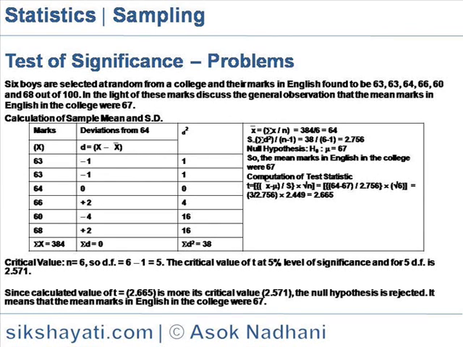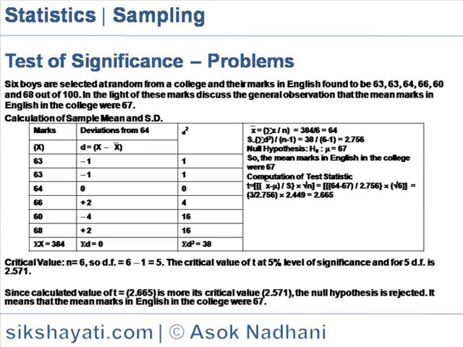6 boys are selected at random from a college and their marks in English are found to be 63, 63, 64, 66, 60 and 68 out of 100. In the light of these marks, discuss the general observation that the mean marks in English in the college were 67.